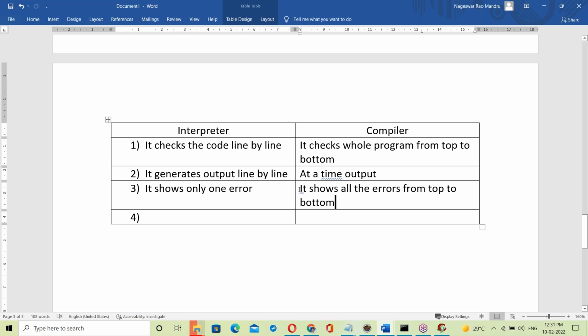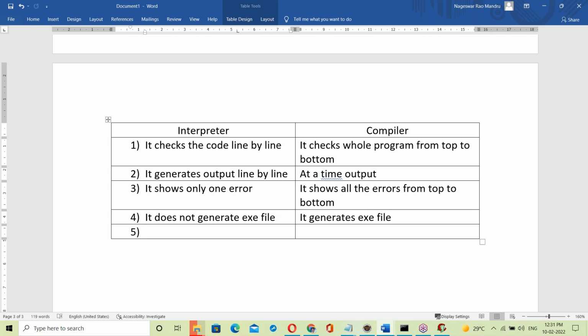Yes. So the compiler shows all the errors from top to bottom. Okay. Next main difference: the exe file.